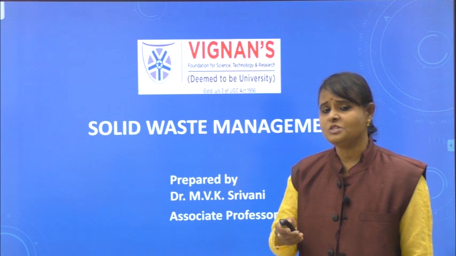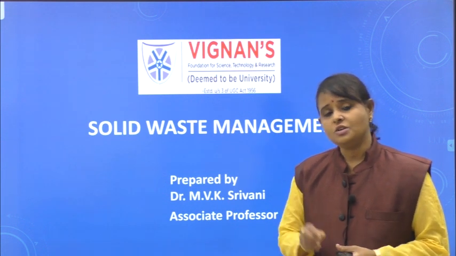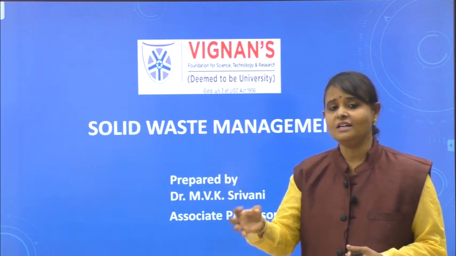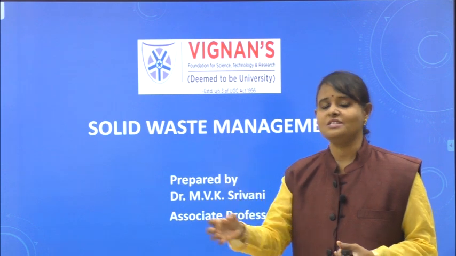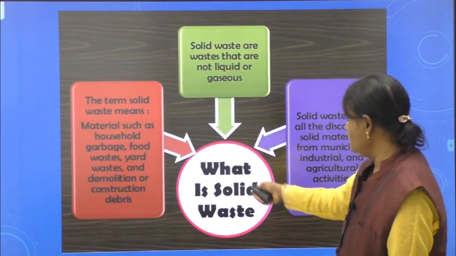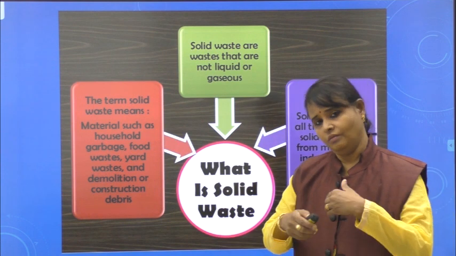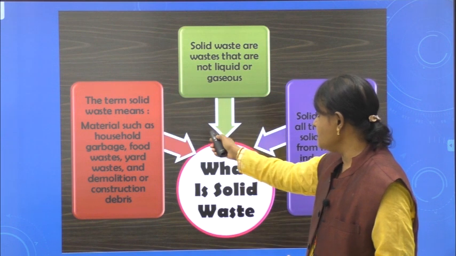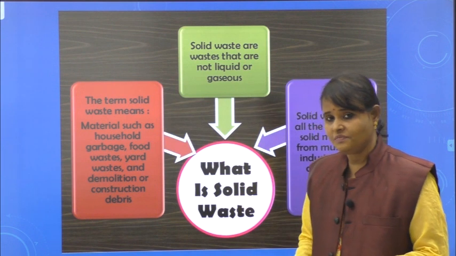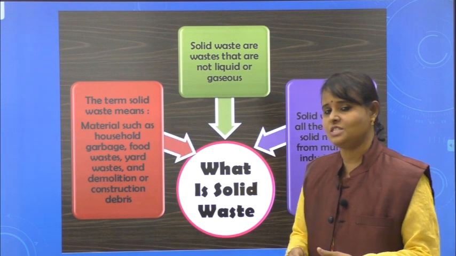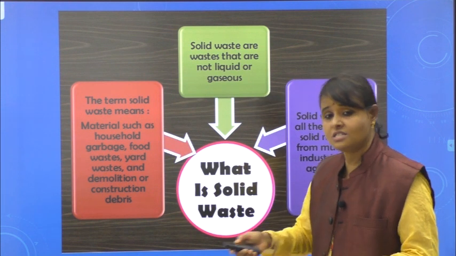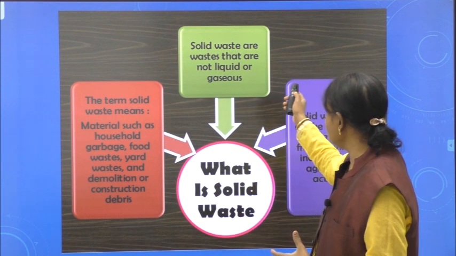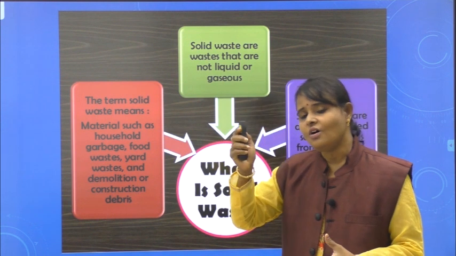What is meant by solid waste? Can anybody tell? Solid waste means any substance which is used and discarded by us in the form of solid becomes solid waste. The solid waste definitions, what I told you, you can write that, or you can write solid waste means material such as household waste, garbage, example food waste, demolition or constructional waste, yard waste. These are the examples. Or solid wastes are the wastes that are not liquid or gaseous.